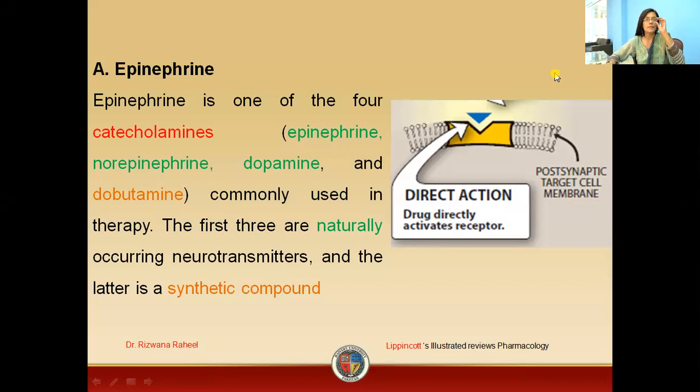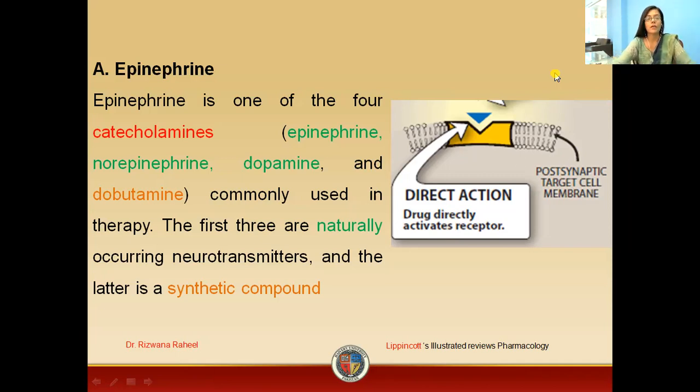So basically, students, this epinephrine is a catecholamine. Other examples of catecholamine include epinephrine, norepinephrine, dopamine, and dobutamine. Among these, epinephrine, norepinephrine, and dopamine are the naturally occurring neurotransmitters, while dobutamine is a synthetic compound.